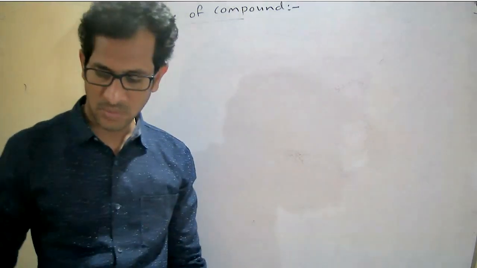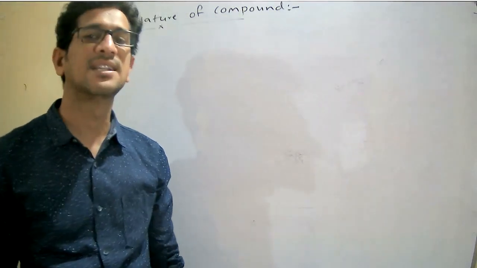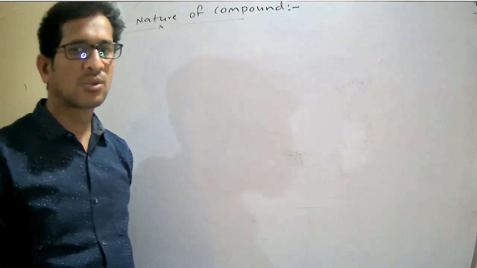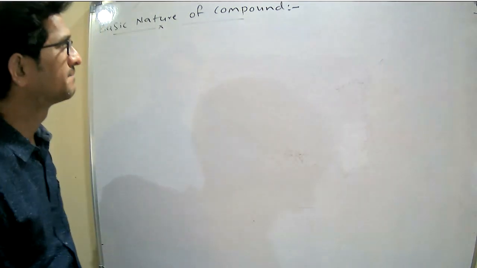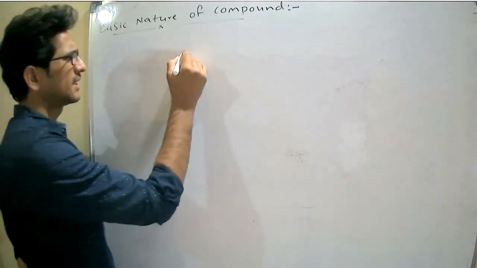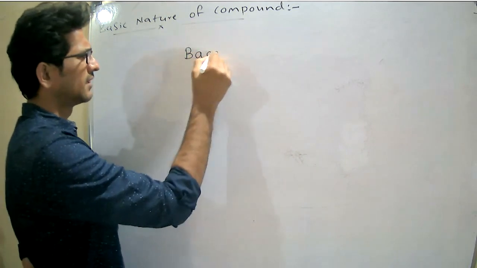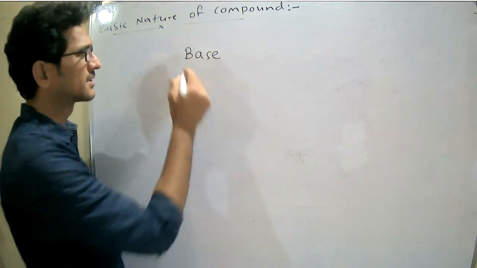Right. So what are the things we discussed for the acidic nature of the compounds? Those things we have to repeat here, right? So generally, according to the definition, what is a base?